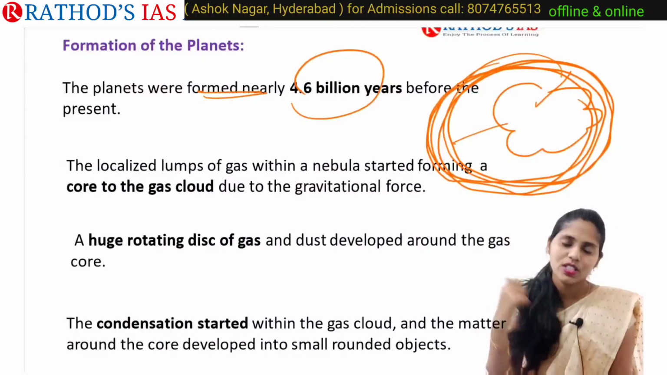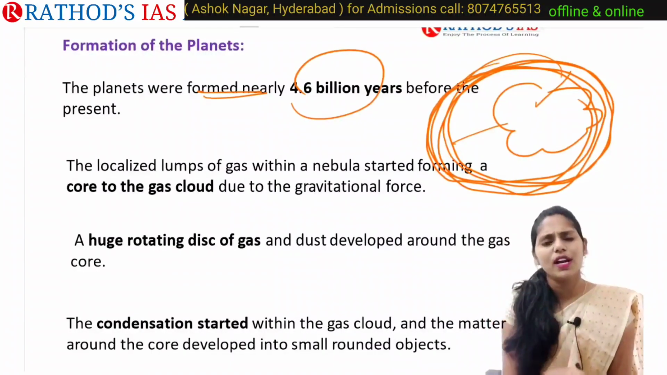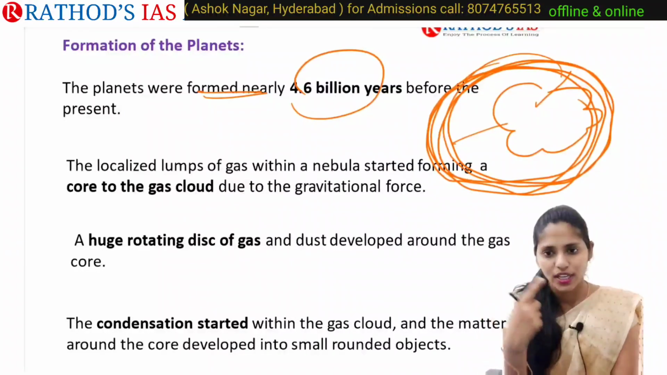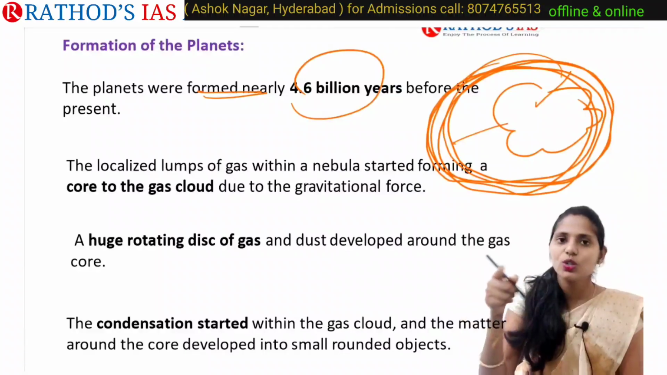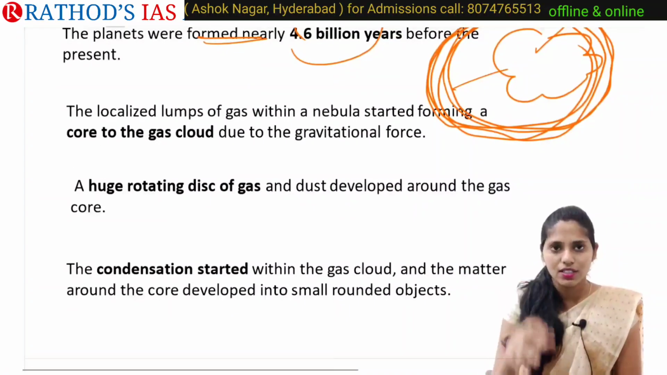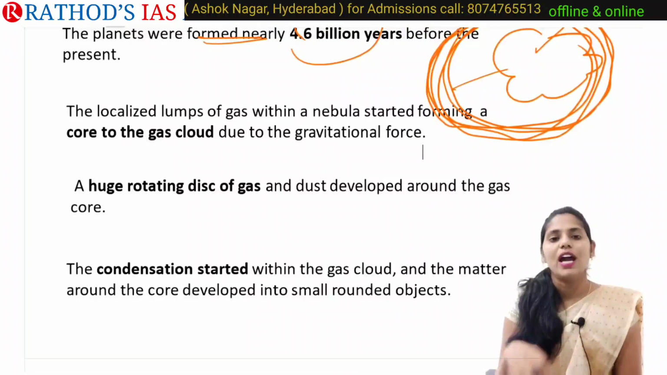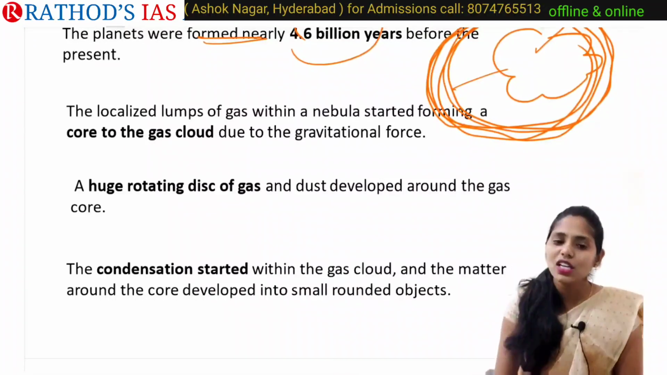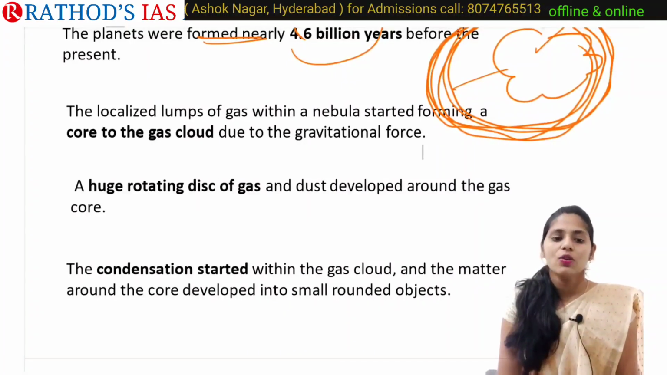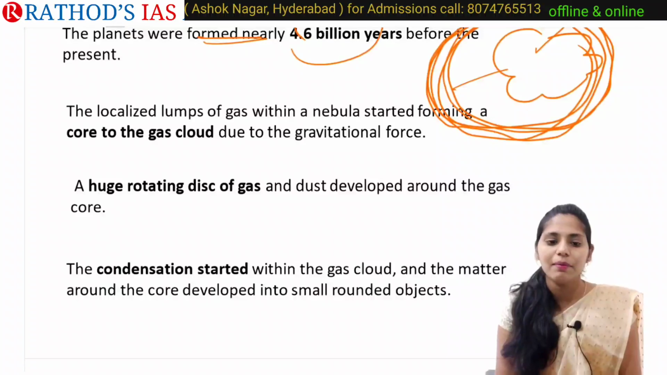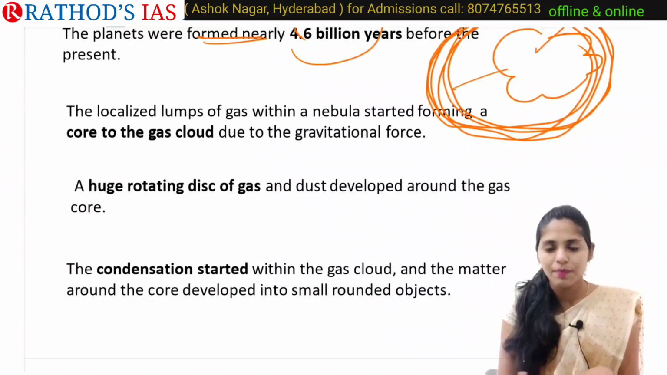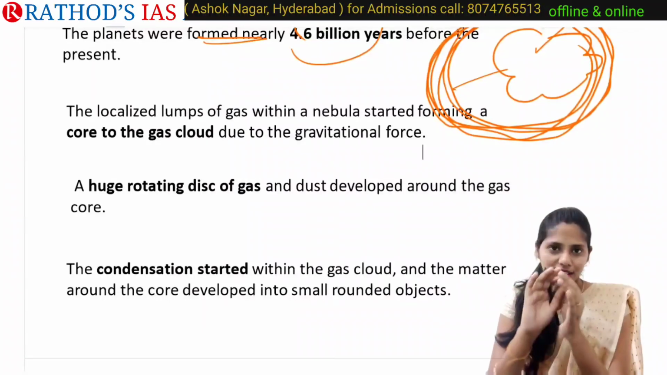So now let us come to the first step. There is a nebula, which is rotating. This nebula is nothing but a cloud of gas. Whenever this nebula rotates, it converts into a disk shape. Whatever dust is present in this nebula or disk shape will undergo condensation. So the condensation will start in this gas cloud. After this condensation, what happened? The matter which is present in this disc shape forms into round objects.